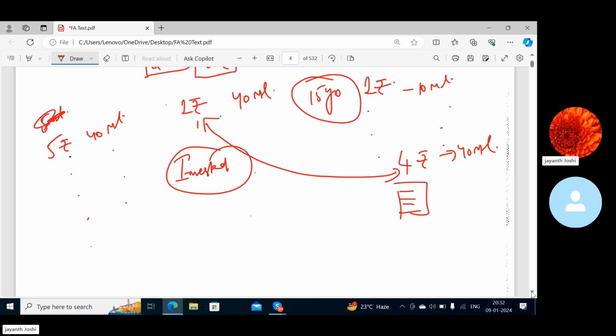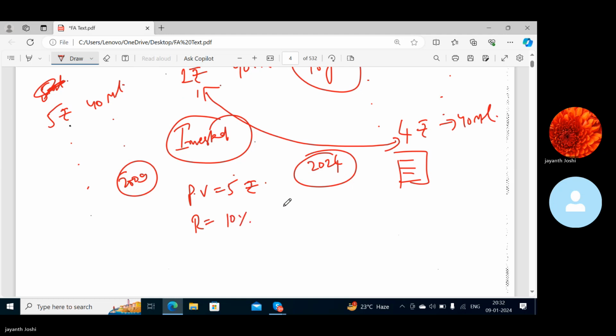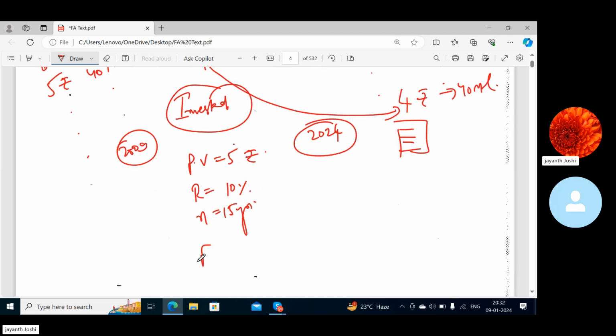Now, what will I do is, today I know my present value is 5 rupees, correct? I am in the year 2009, and I have a dream of buying this Pepsi. It's a strange dream I have. In the year 2024, I want to buy this Pepsi. So what came up in my mind is, if I have 5 rupees today, I invest that 5 rupees at a rate of return of 10% for a span of 15 years. And I'm trying to figure out what is my future value.